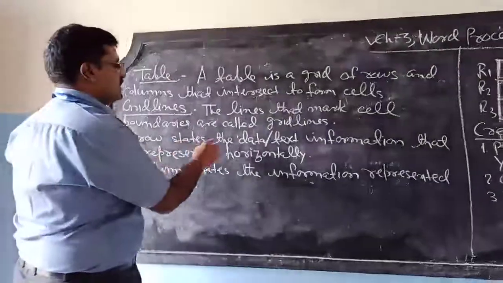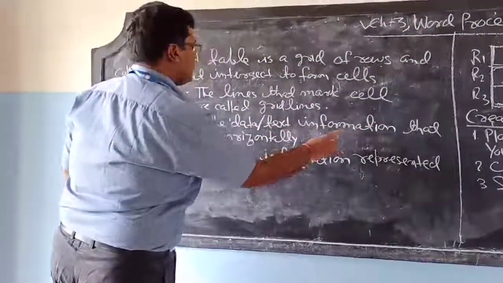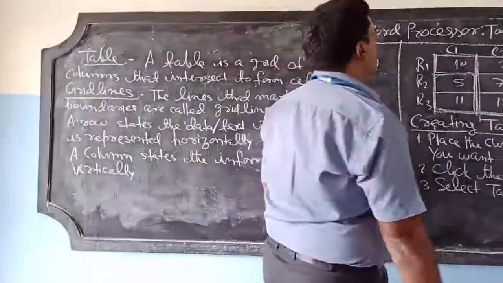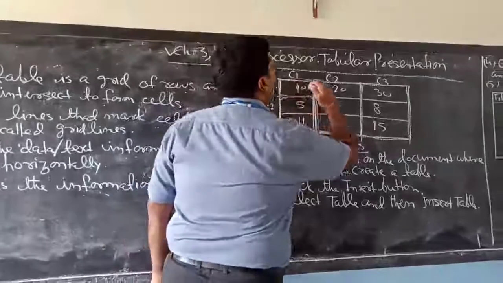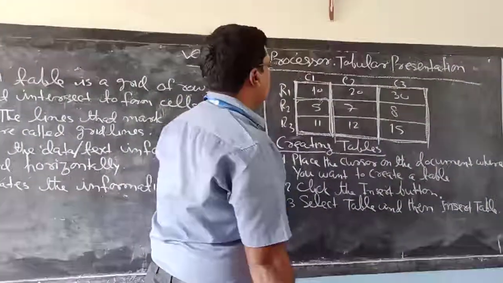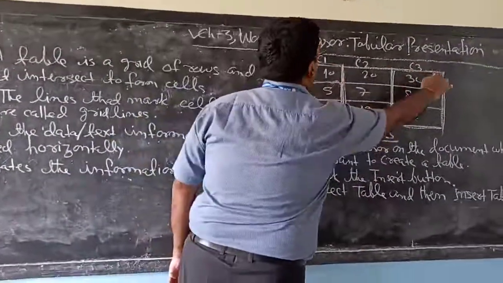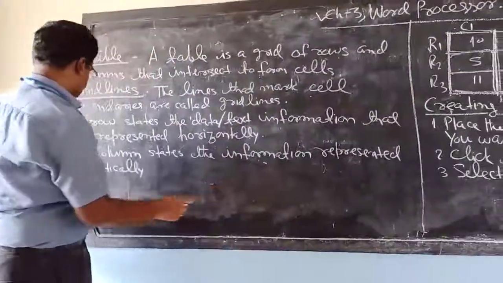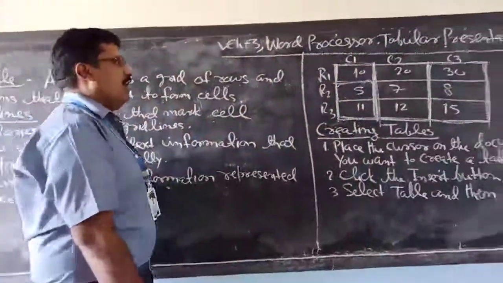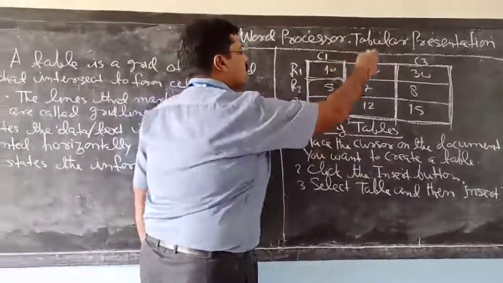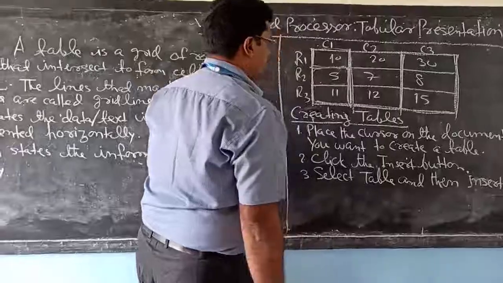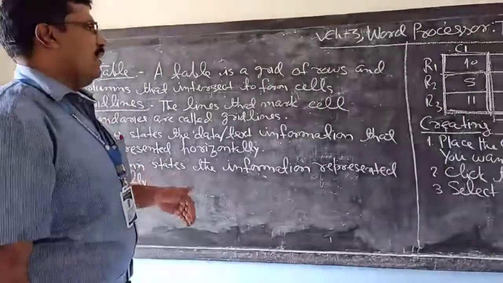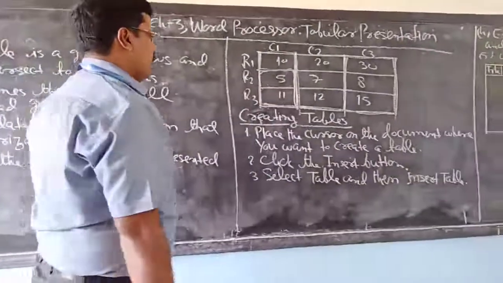A row states the data or text information that is represented horizontally. If you store the data row wise, then it is stored horizontally. A column states information represented vertically. In the columns, information or data are stored vertically. So just now we have discussed what a table is, what a grid line is, and how the rows and columns come.